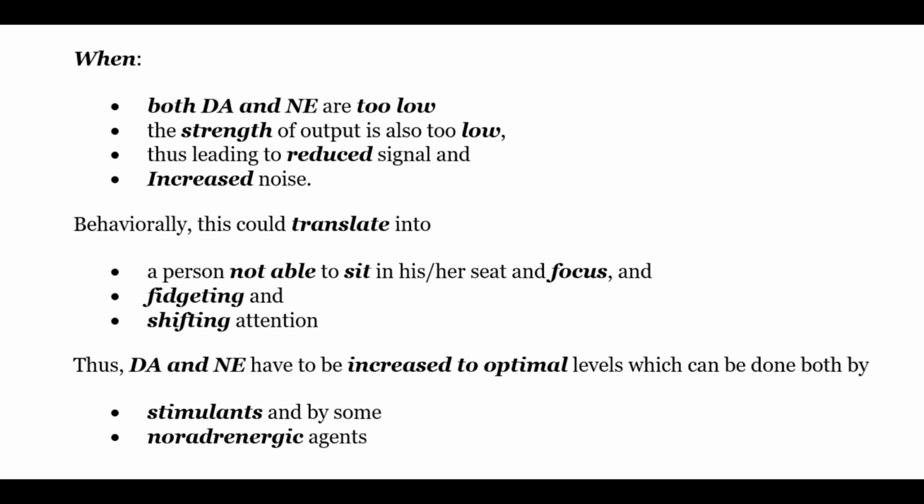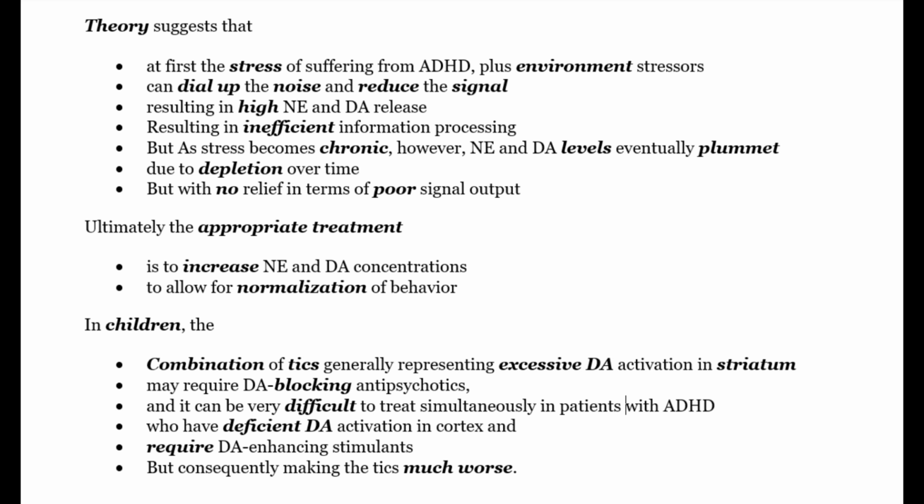Stimulant treatments of ADHD. When both DA and NE are too low, the strength of output is also too low, thus leading to reduced signal and increased noise. Behaviorally, this could translate to a person not able to sit and focus, fidgeting, and shifting attention. Thus, DA and NE have to be increased to optimal levels, which can be done both by stimulants and by some non-adrenergic agents.